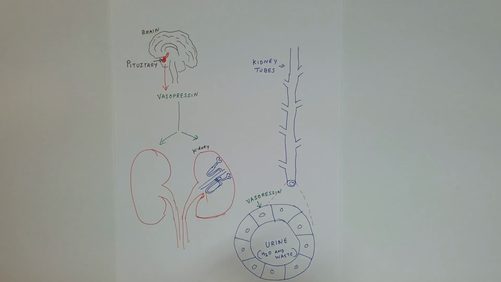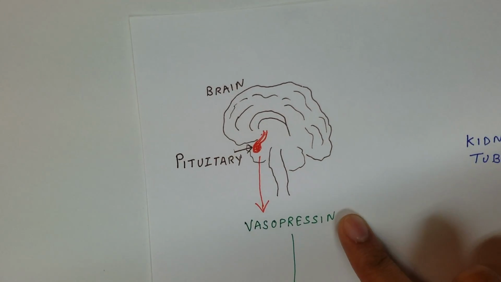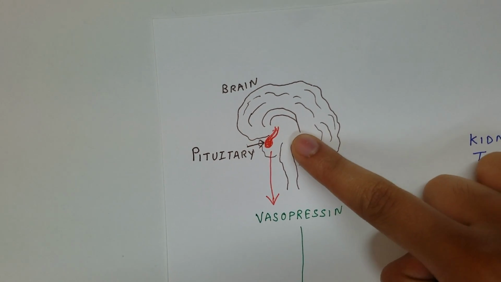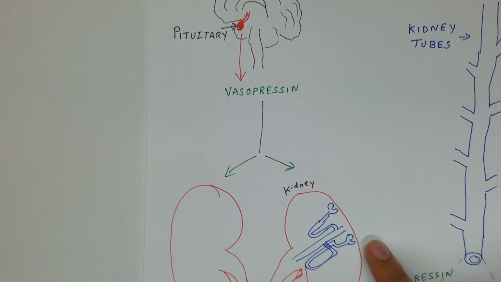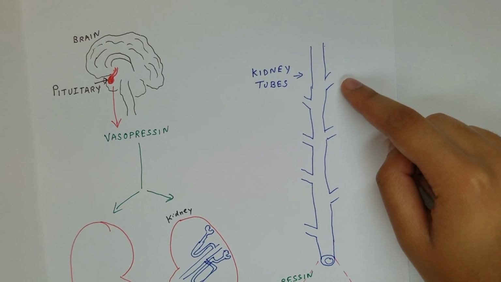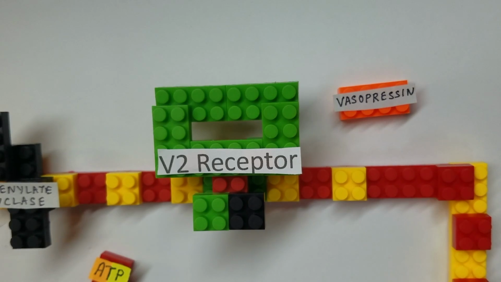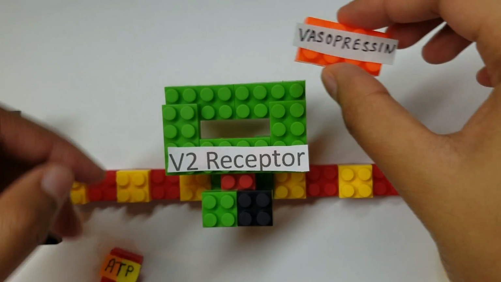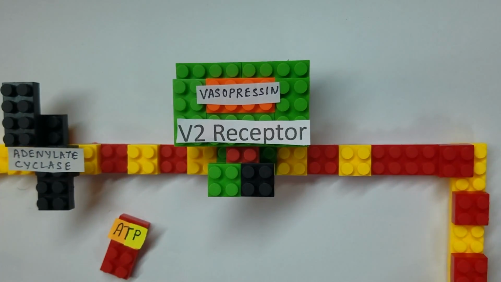This is best explained with an example. Let's go back to the problem where I'm thirsty. My body senses my thirst and secretes a hormone called vasopressin from the pituitary gland in the brain. Vasopressin travels to the kidneys and binds to cells that line the tubes that carry water and dissolved waste. Vasopressin binds to a G-protein coupled receptor called V2 receptor.